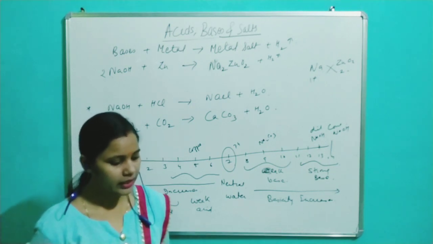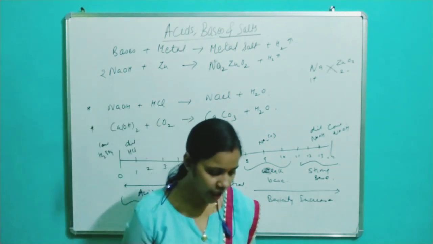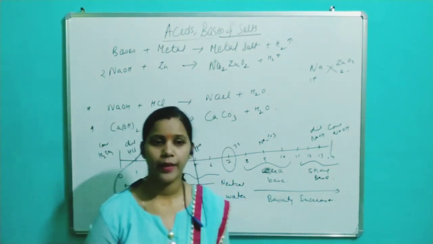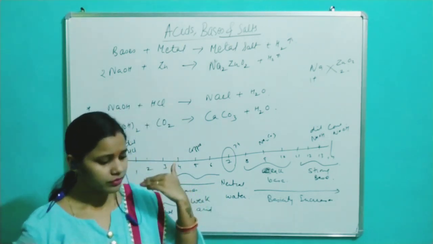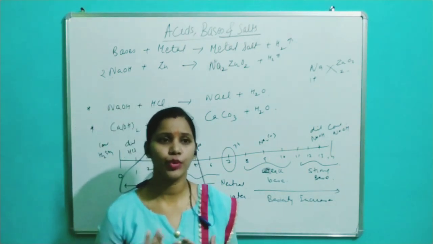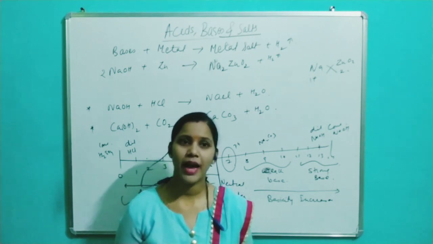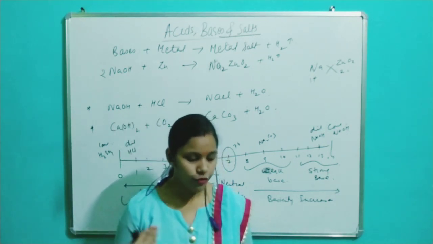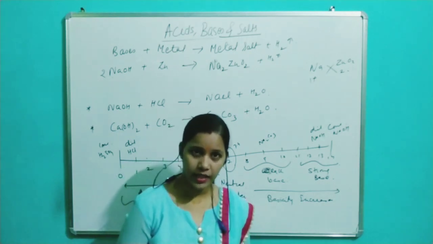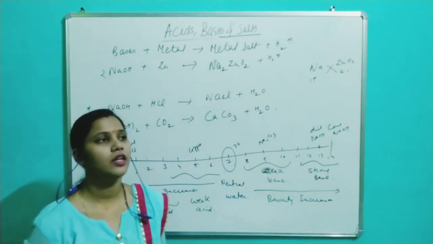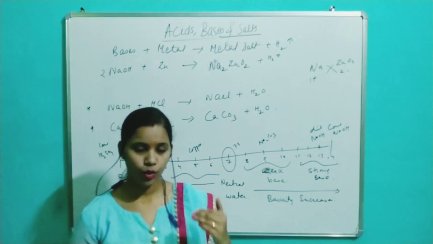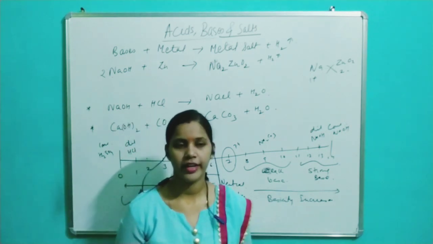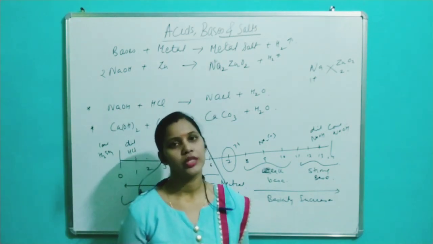Similarly, pH change can be the cause of tooth decay. Sometimes when a person eats a lot of sweet food, the bacteria present in the mouth break down the food and form acids such as lactic acid. So when the pH of the mouth goes below 5.5, it causes tooth decay.